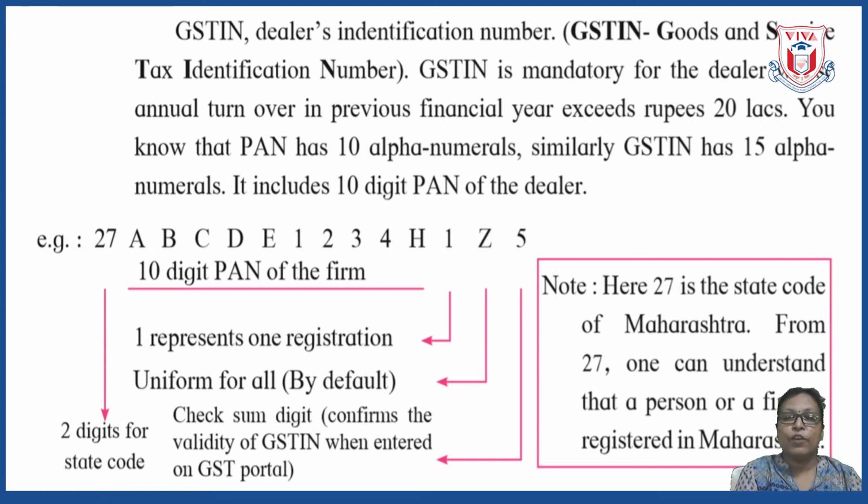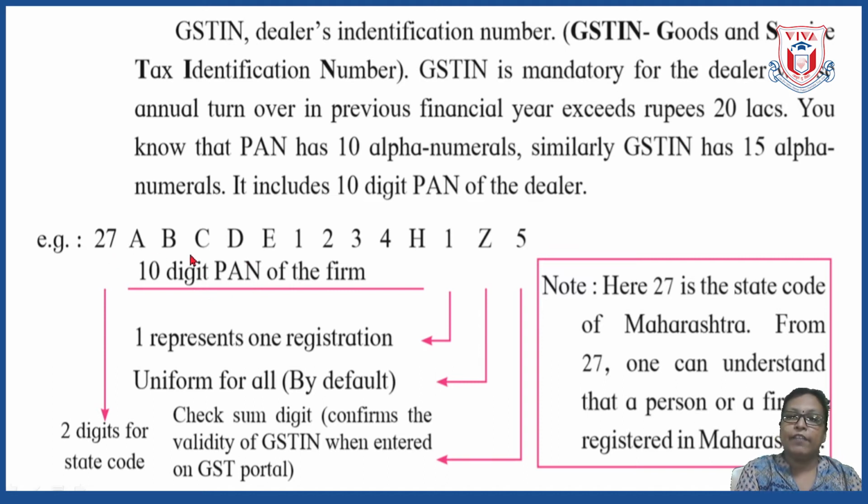It confirms the validity of the GST identification number when entered on the GST portal. Okay, so this is the checksum digit.